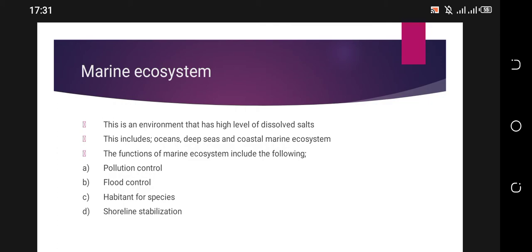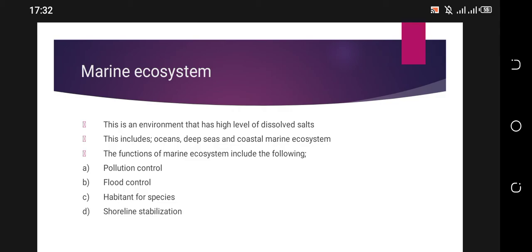The functions of the marine ecosystem include the following. Pollution control: deep seas or oceans can be used to dispose of some pollutants, thereby helping to control pollution.